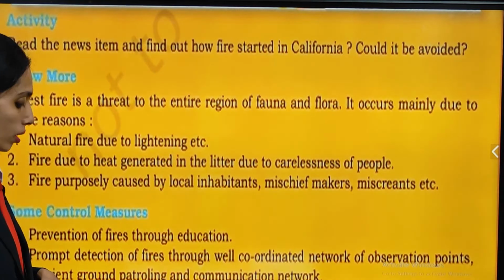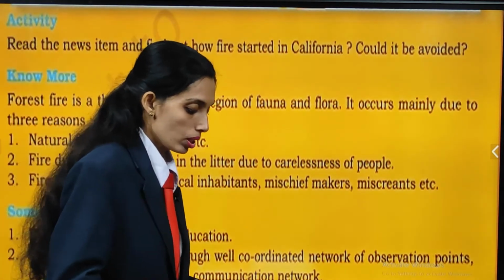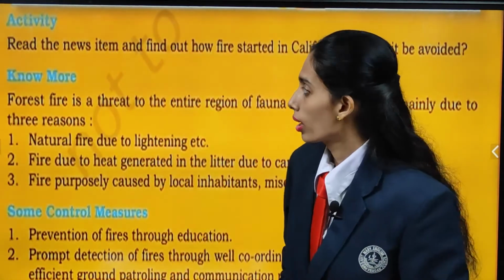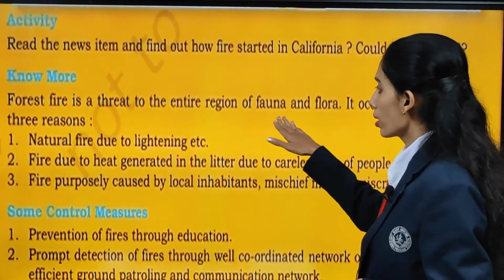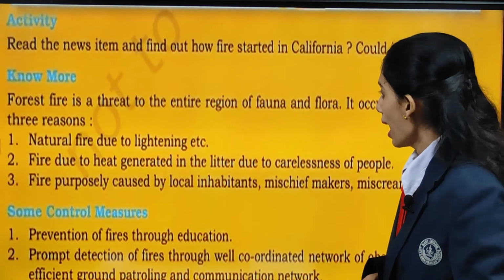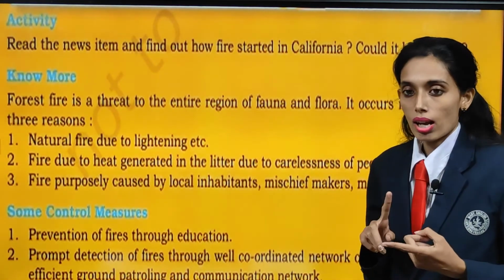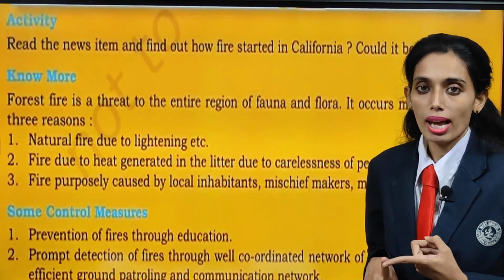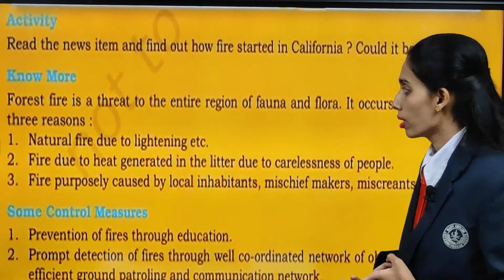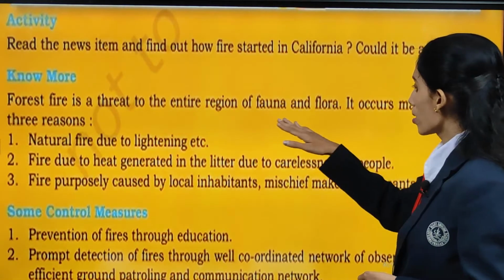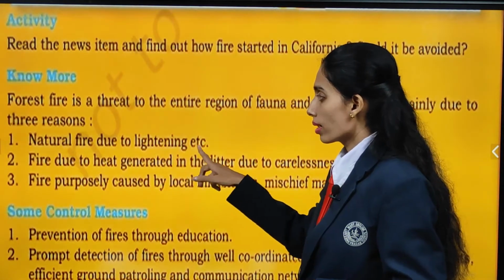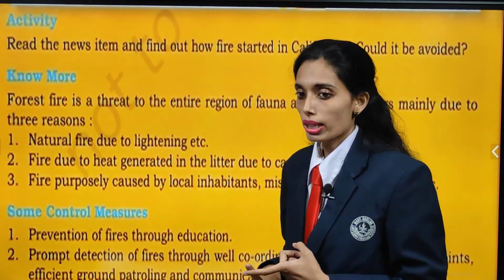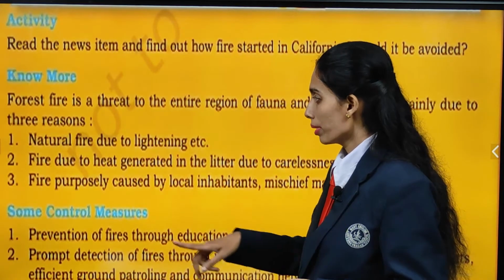Could it be avoided? Can we avoid this incident? Know more about it. Forest fire is a threat to the entire region of fauna and flora. It is dangerous for the plants and for the animals, and it occurs mainly due to three reasons. First, natural fire due to lightning.